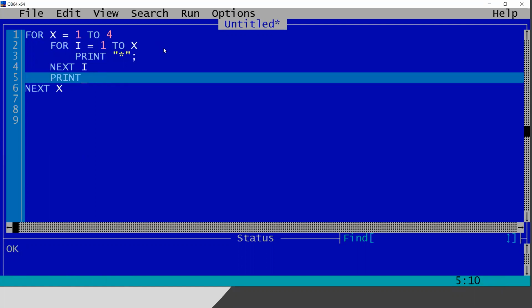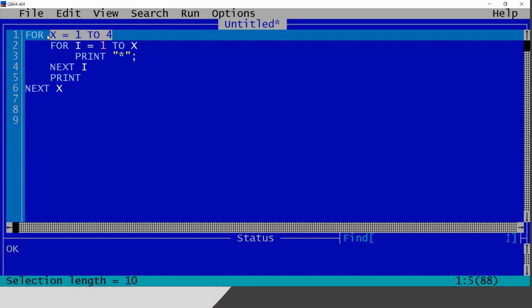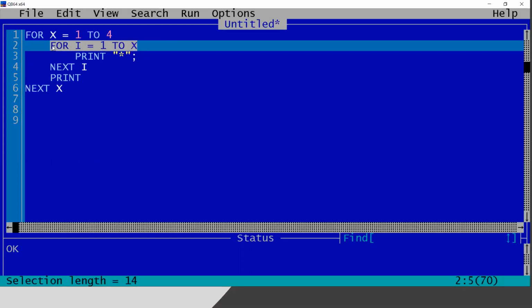So I will print a pattern of stars. Again, the value of x will be coming from the outer loop. So what is the value of x? The first value of x, it is written above, it is 1. So 1 to 1 means 1 star. What will be the value of x in the second line? It is 2, because we have already written this line. The value of x will be 1, then 2, then 3, and so on. And we are using the value of x here in the next line. I am telling this again and again, hoping you are able to understand.